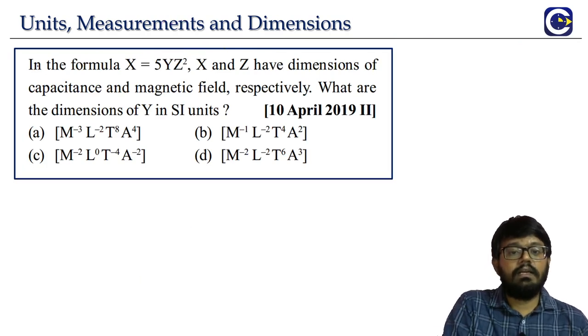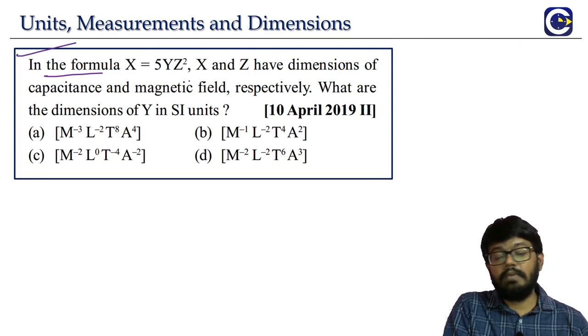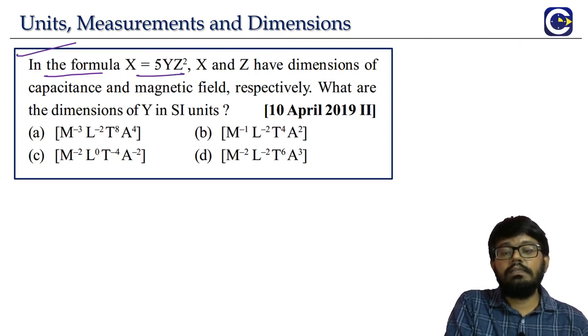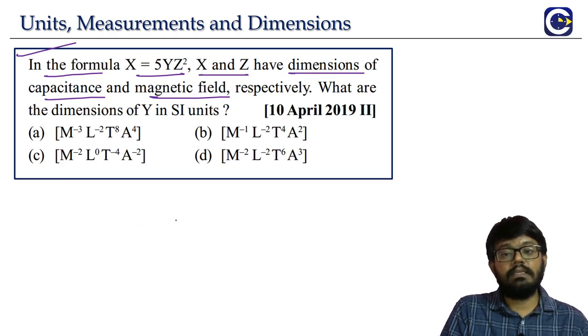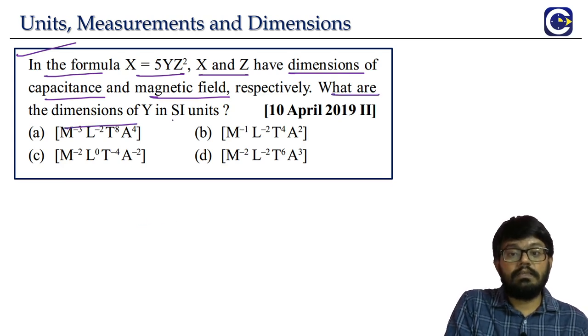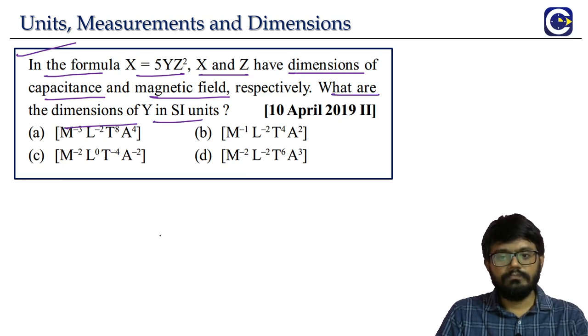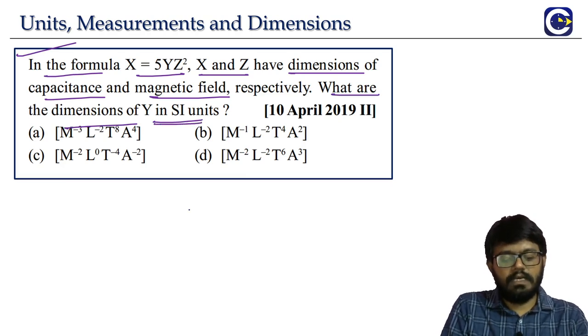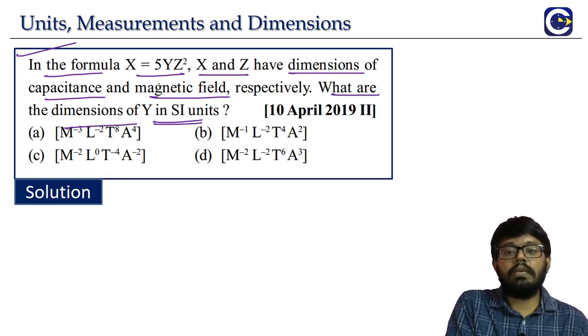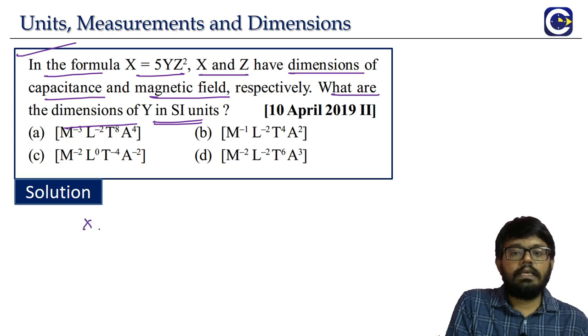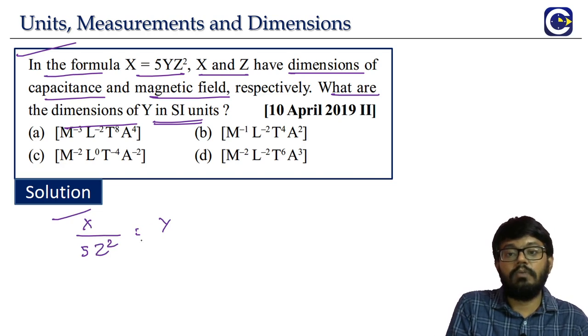Okay, so next we have another question. Again, dimensions. The formula x is equal to 5yz square. X and z have the dimensions of capacitance and magnetic field. X is what? Capacitance. Z is what? Magnetic field. What are the dimensions of y in SI unit? With the idea of dimensions, we are only starting with the SI system. So look at it, we want to know the dimensions of y, means what? X by 5z square. This is the y value from that formula.